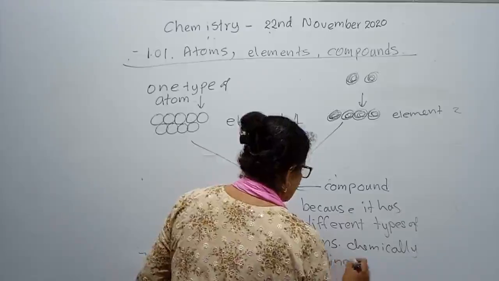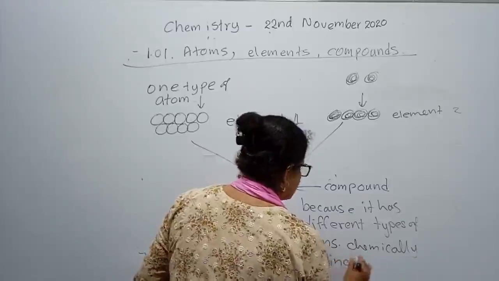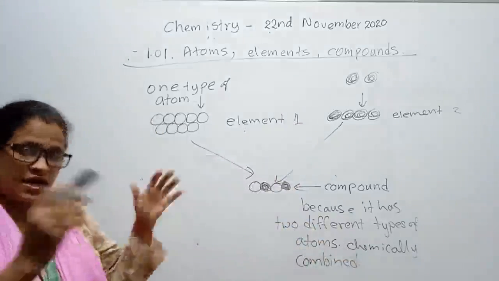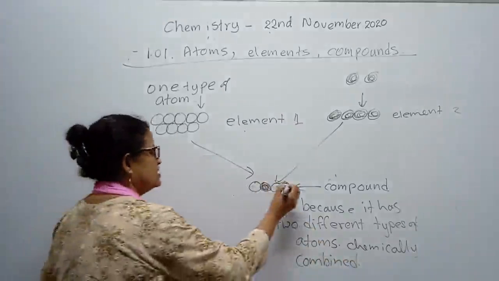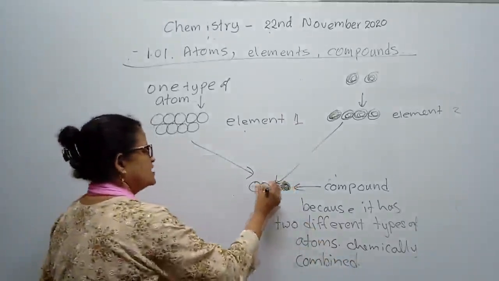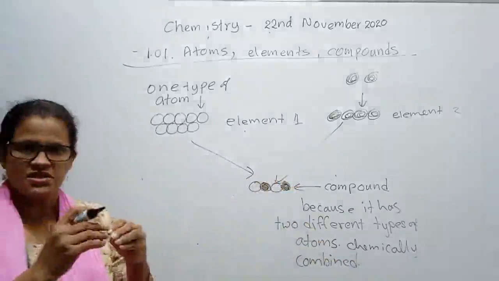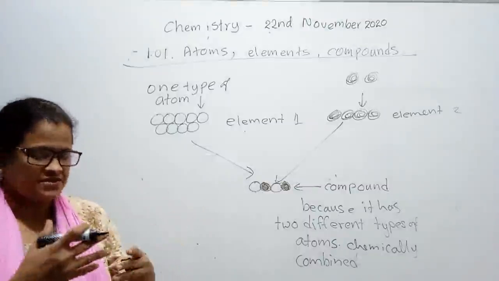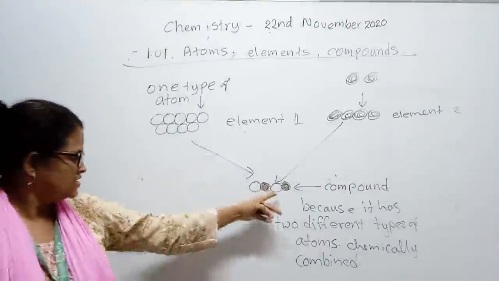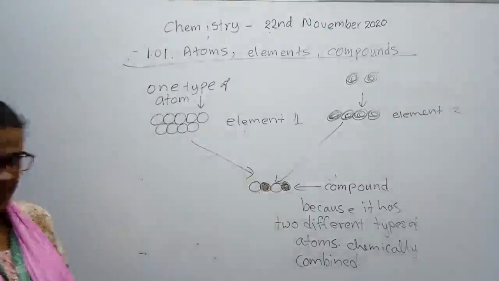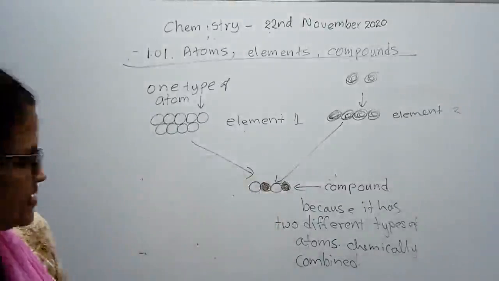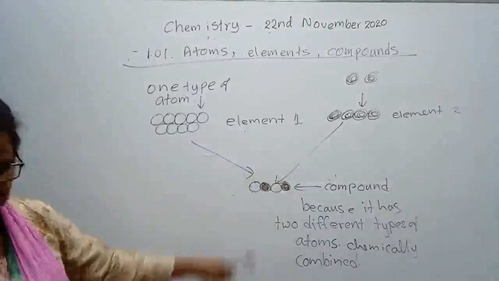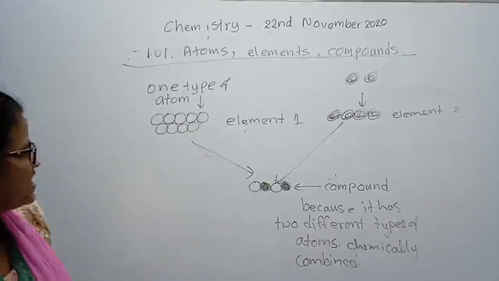Our subject is chemistry, so in this subject we are learning the chemical reactions, how elements get together to make their reaction. Now we call it chemically combined. They are not just joined together, they chemically combine. That means their binding is a little bit difficult to separate. But using chemical methods, certain compounds we can separate into, again, the elements they are made up of.